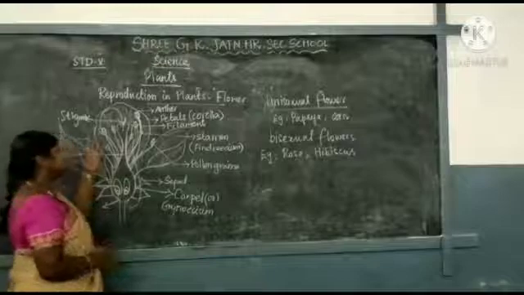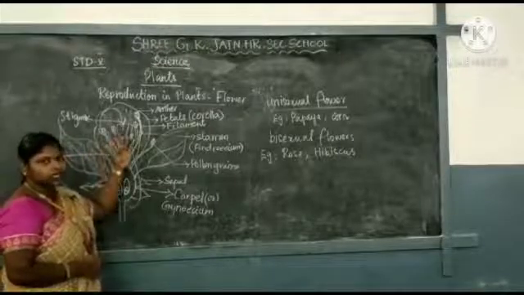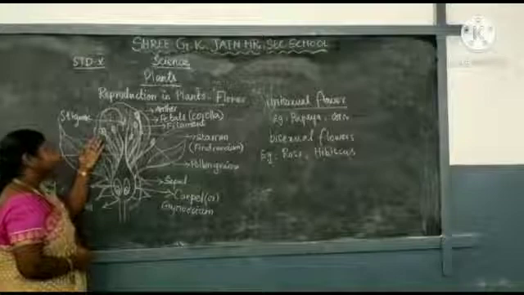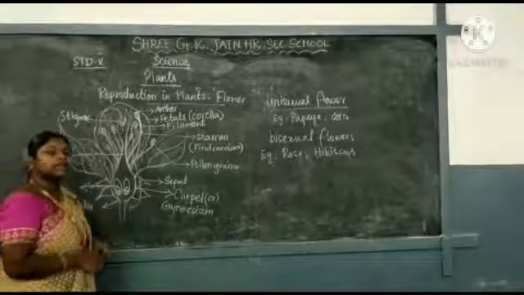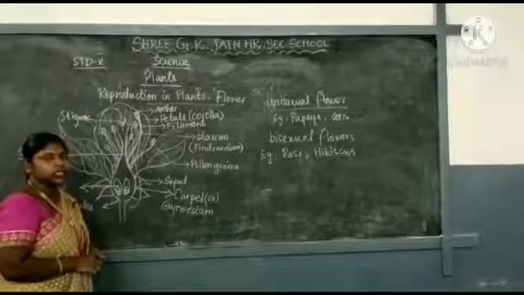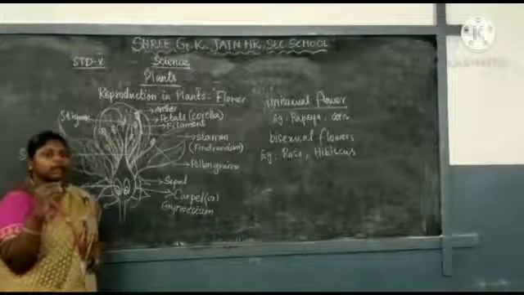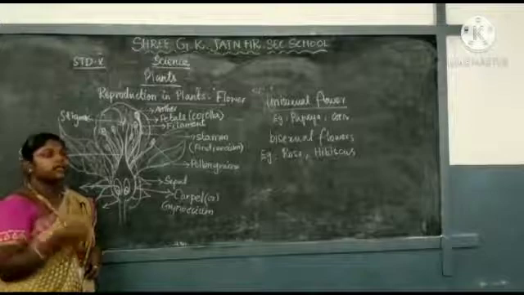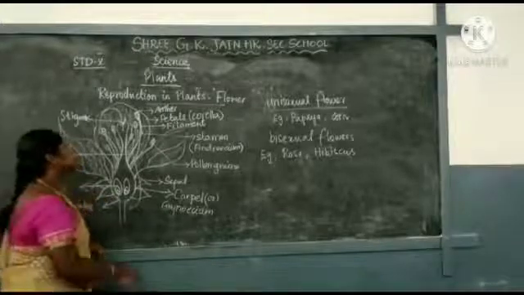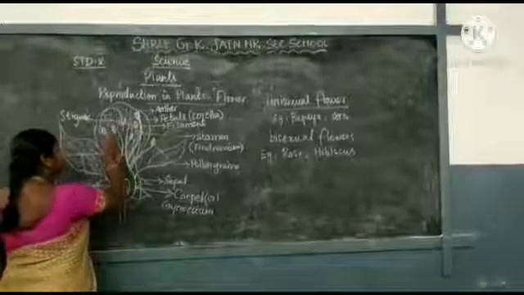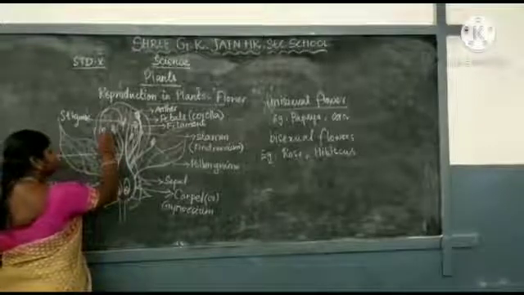That process is known as pollination. It is done by agents like water, air, birds and insects.